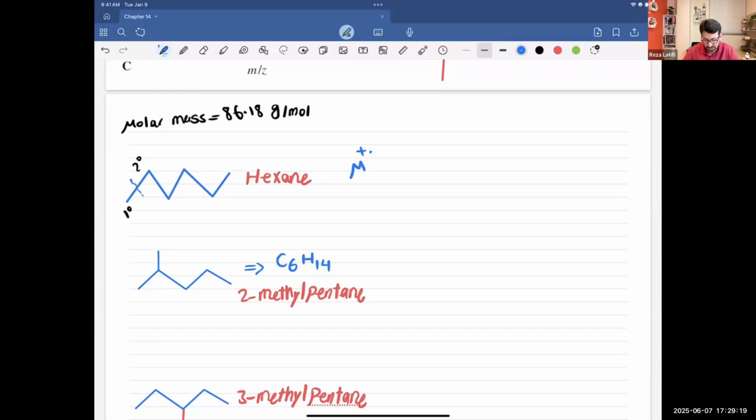Next thing is, what will happen if we cut the molecule from here? If we cut it from there, then we will get M minus 15. But if we cut it from here, we will get M minus 29. M minus 15 has a molar mass of 71, and M minus 29 has a molar mass of 57. Okay, now let's go back.